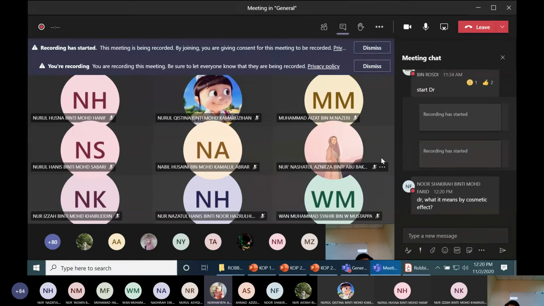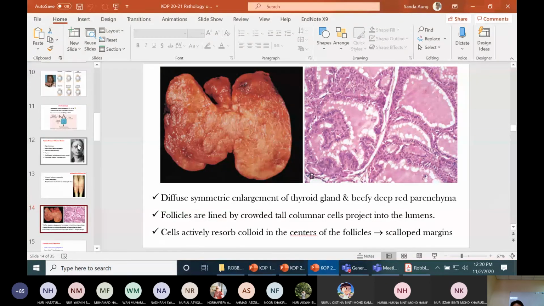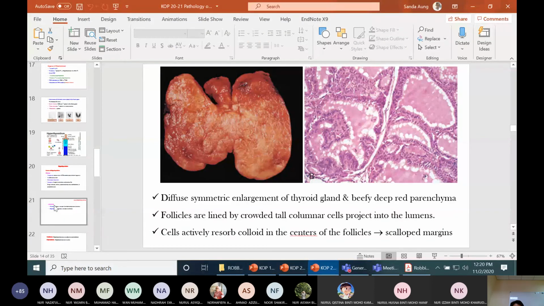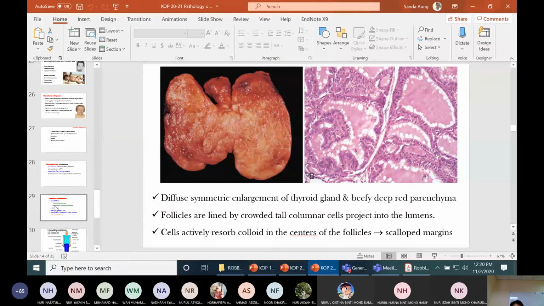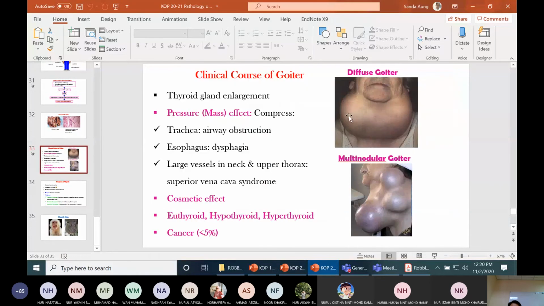Oh, the cosmetic effect. Cosmetic effect means not pleasant to look at. You know, like there is a mass, so it is not beautiful. I mean, people see there is a mass, so it is not beautiful. The cosmetic effect is not like eyeshadow. The people who have it feel shy.